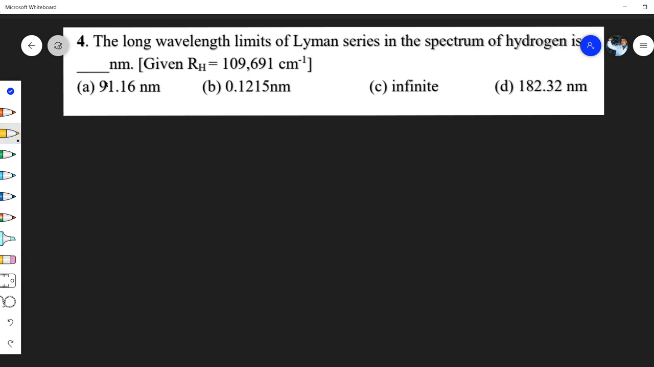So the long wavelength limit of the Lyman series in the spectrum of hydrogen is dash nanometer. The Rydberg constant has been given. Now, as in the previous examples that we have done, I hope everyone has given the answer correctly. The long wavelength of the Lyman series, right?